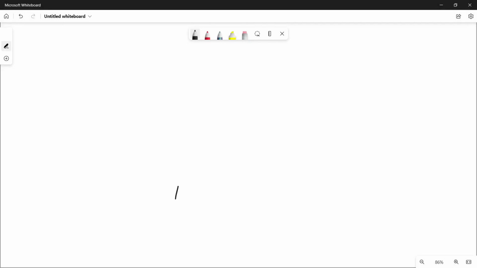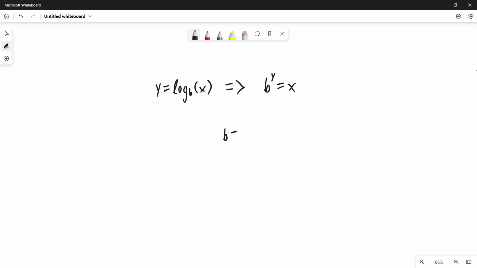These functions can be interconverted with values that have exponents. For instance, if you had y is equal to the log base b of x, then this would be the same thing as saying that b to the y power is equal to x. This is the sort of interconversion I'm referencing when speaking of logarithms. Now, if no base is specified, it can be implied that the base present is 10.